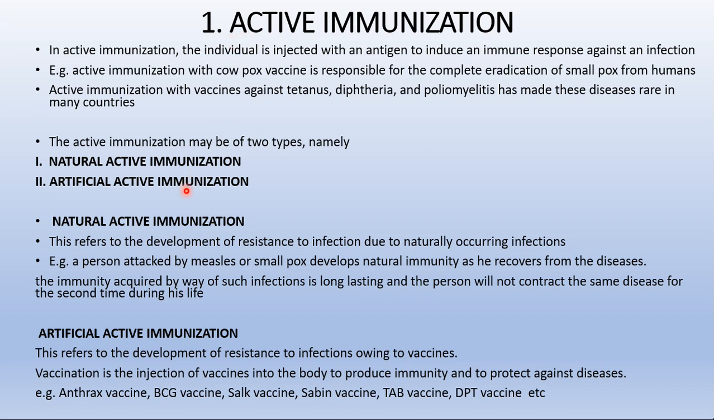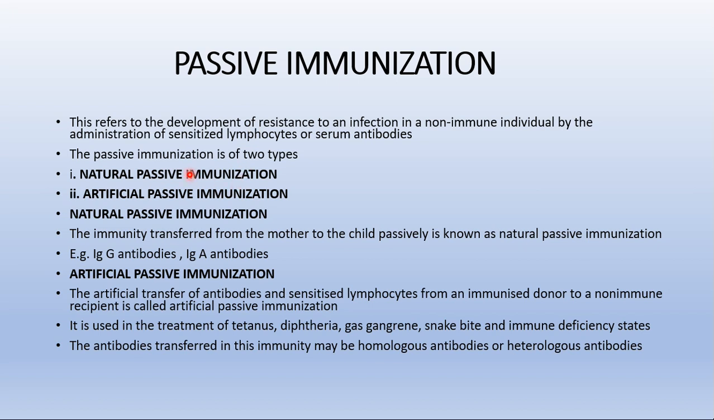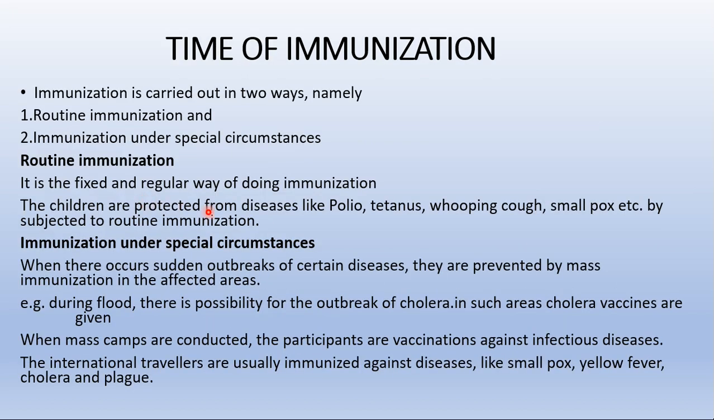The active immunization is again of two types, that is natural and artificial, and the passive one is also going to be of natural and artificial. Okay, then coming to the time of immunization, there will be a particular time for the immunization process. We cannot administer the vaccine whenever we want.